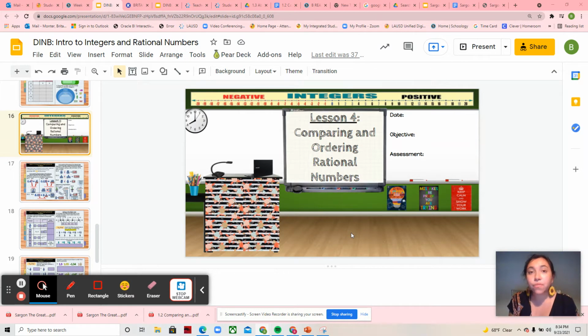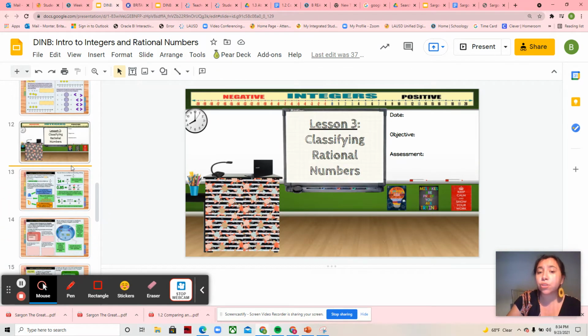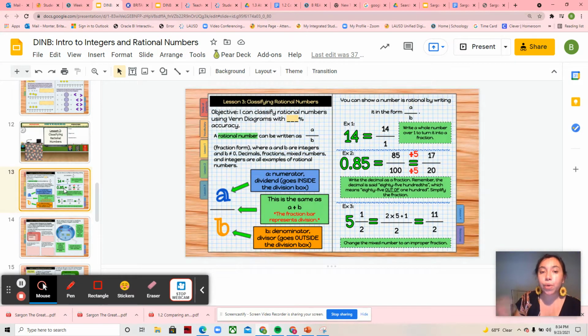We're on lesson 4, or you should be on lesson 4, of your comparing and ordering rational numbers sequence. So I want to briefly cover what you should have had for last period. Last time we covered lesson 3, which was classifying rational numbers. So we're going into what that means again for this document.